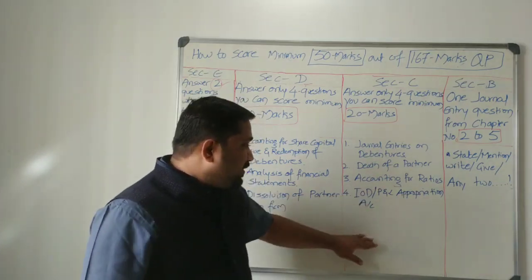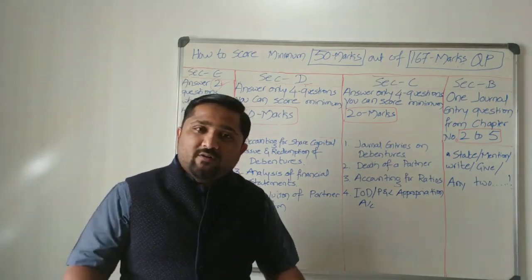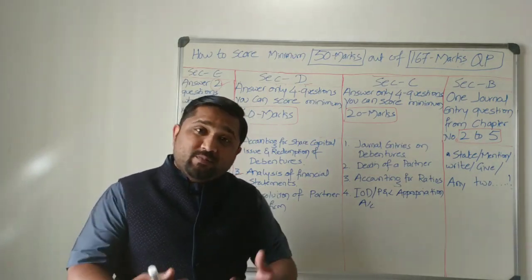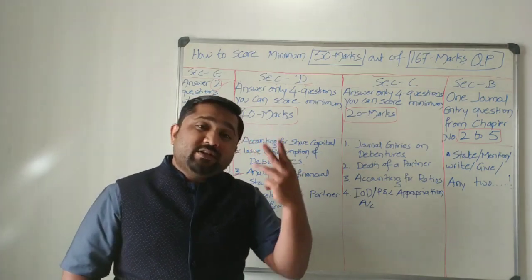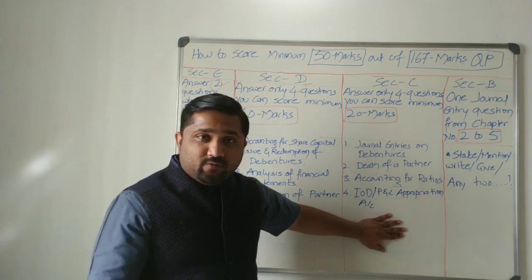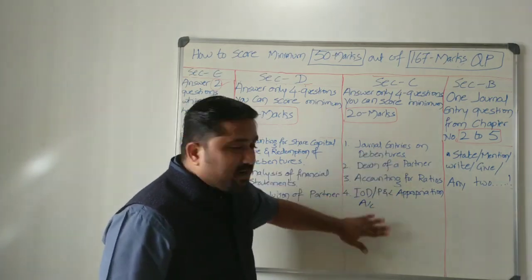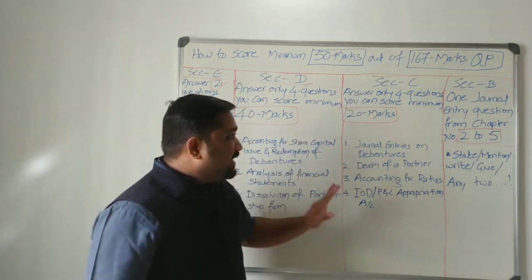One more question you can keep as a backup, that is cash flow statement. Again, it is up to you how good you are at preparing the cash flow statement. Again, 3 topics are there relating to cash flow statement. I'll leave it to you. So I have chosen 4 questions. Now 20 marks out of section C.